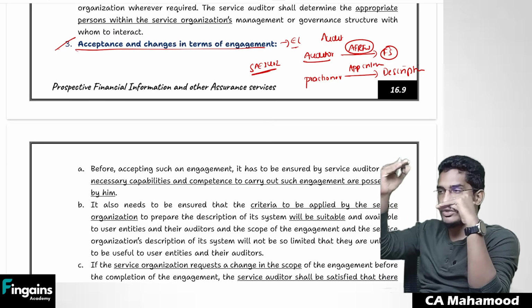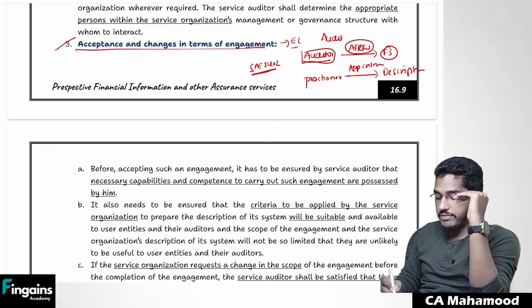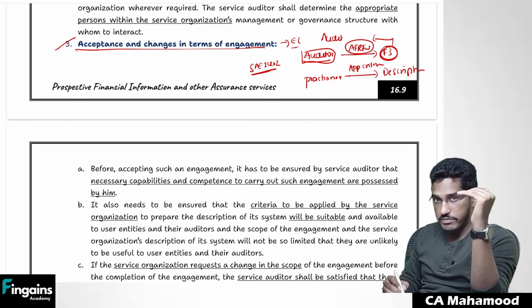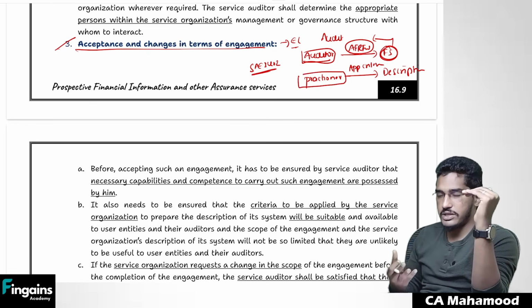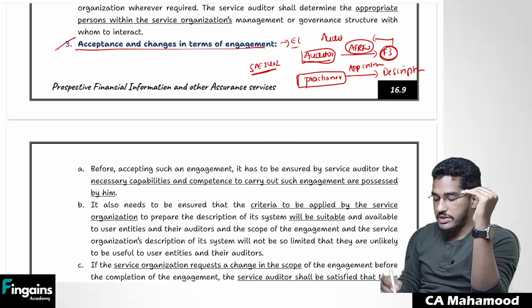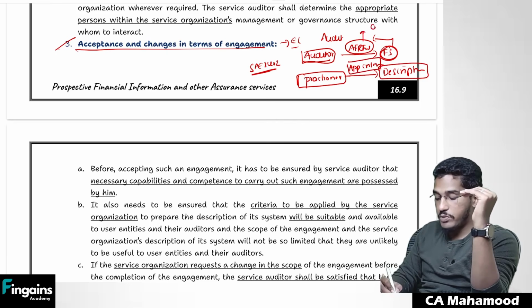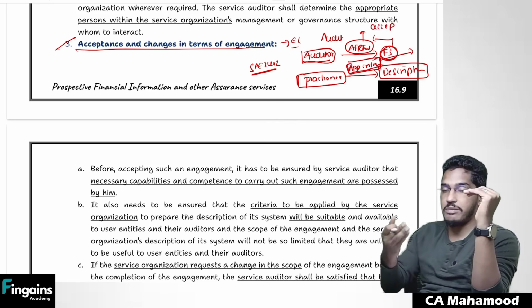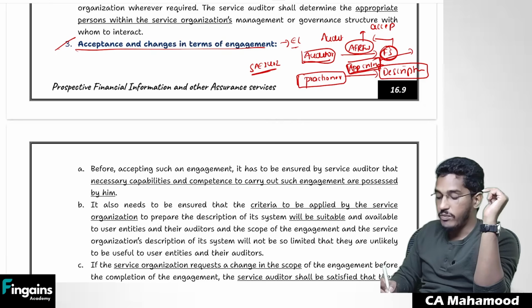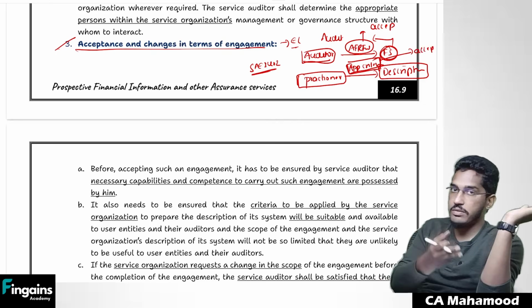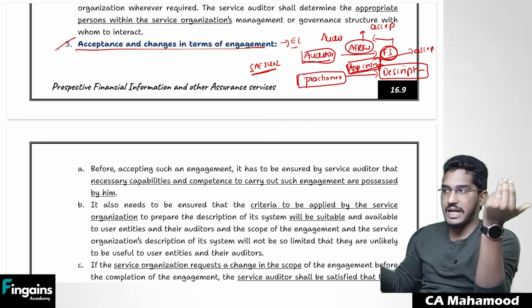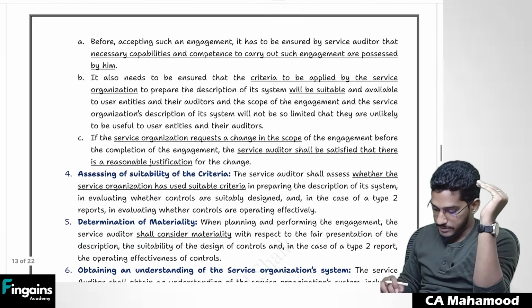In audit, the auditor is going to verify whether financial statements are as per the applicable financial reporting framework. But here, in this kind of engagement where we are required to verify internal controls, we call ourselves a practitioner. As a practitioner, we need to verify whatever description management has given, whether it is prepared as per applied criteria or not. In audit, we verify whether the applicable financial reporting framework is acceptable or not. But here, we verify whether the applied criteria management has used in the description is acceptable or not. If it is acceptable, we will accept the engagement. If the applied criteria is not acceptable, we should not accept that engagement.